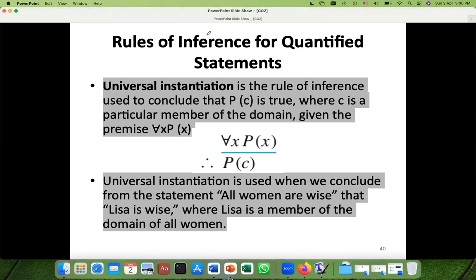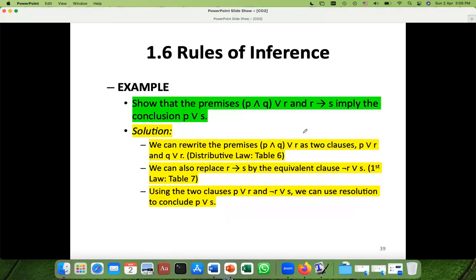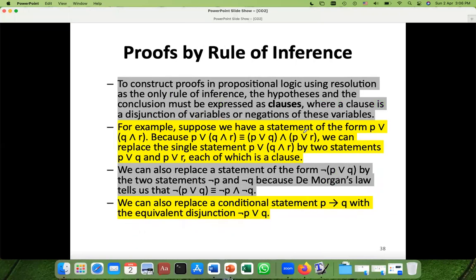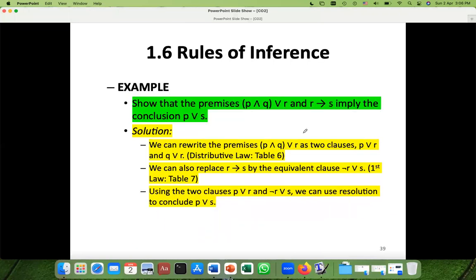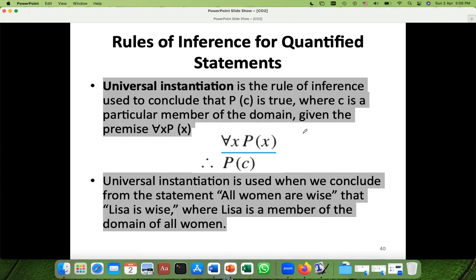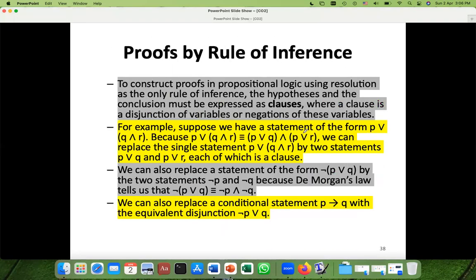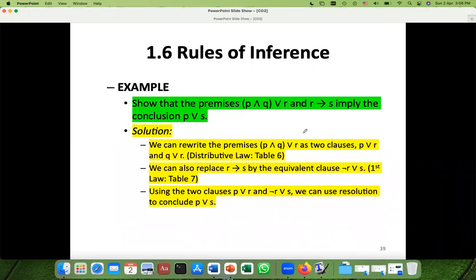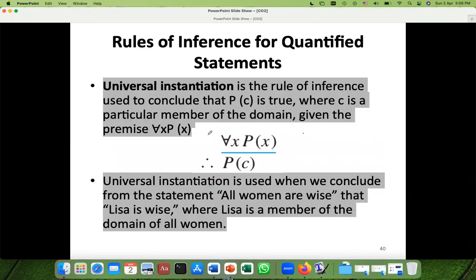So, okay. Rules of inference for quantified statements. Previously, we used rules of inference, the rules which are given in that table, to build arguments or to prove something or to reach a conclusion. In all these examples, we are using those rules and reaching some conclusion. But here we will do the same thing, using a little bit different rules.